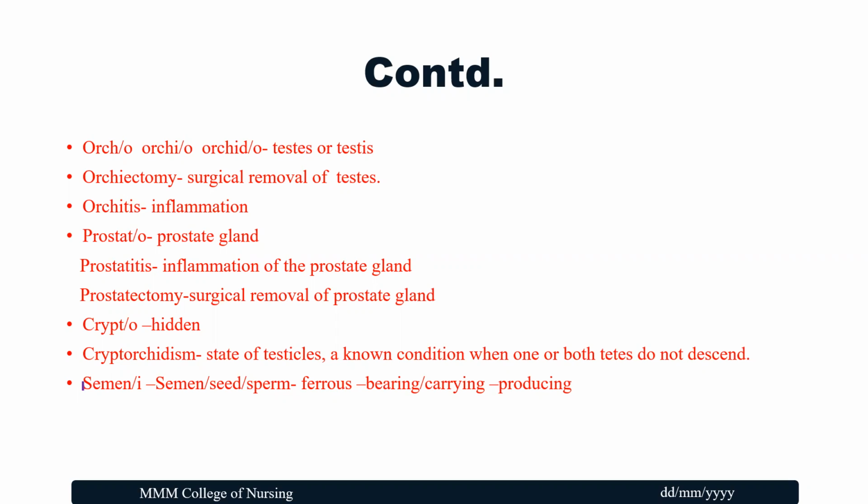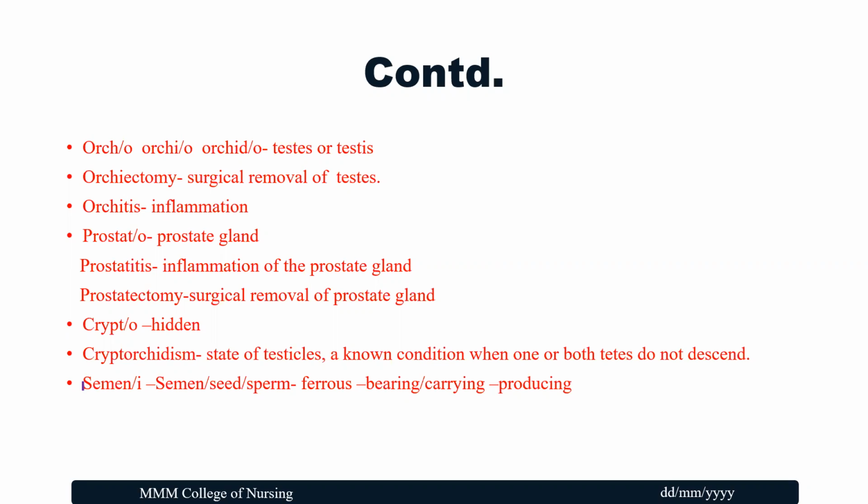Moving on to the next word, semini, which is nothing but semen or seed, sperm. Ferous means bearing or carrying, that means producing. So seminiferous means sperm bearing and carrying, which is going to be produced.